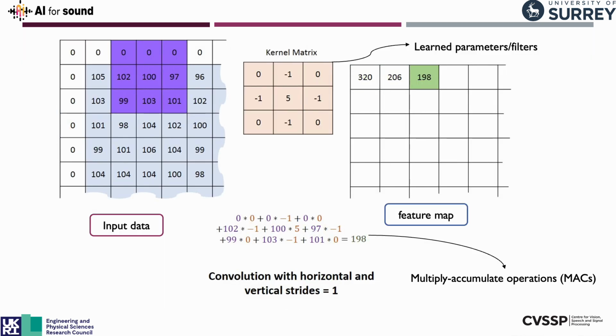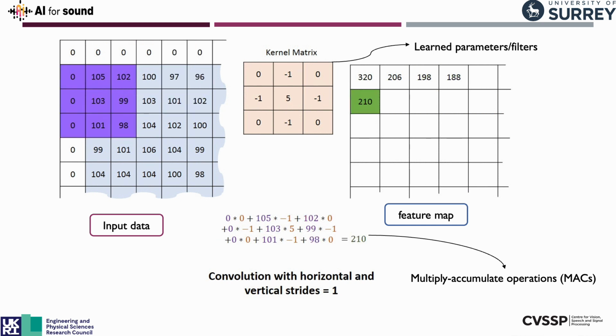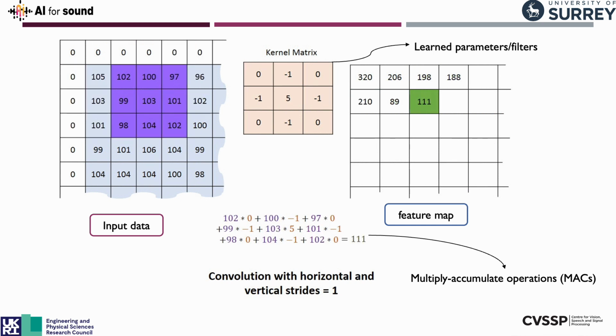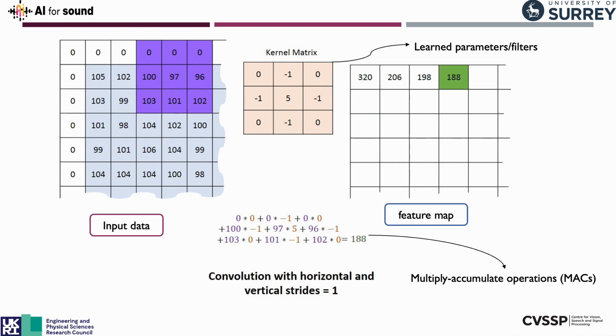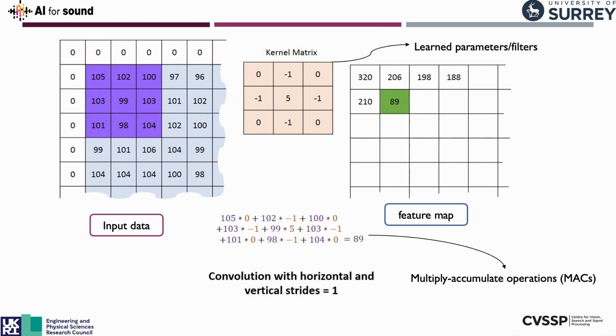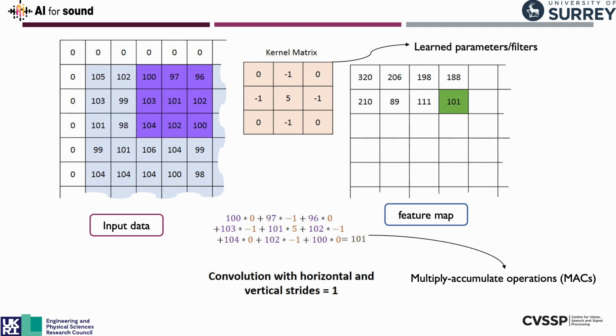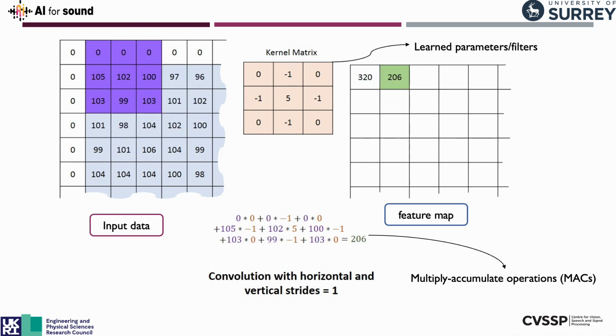So here's a little bit more of a visual example of what's going on. Our kernel matrix is applying basically a masking to our input data, and we receive a feature map, and we normally have several kernels for each convolution we apply.